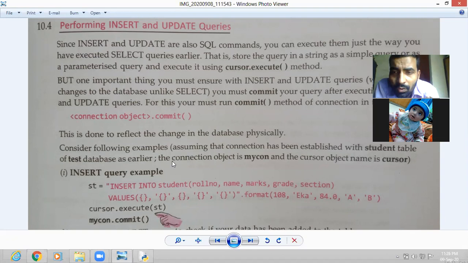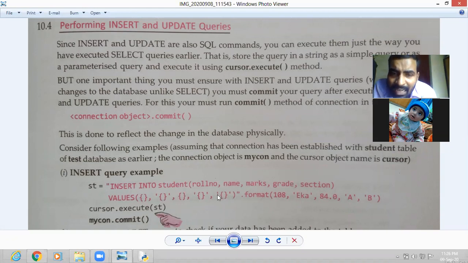As you know, the query command for inserting a record is insert into table name. Then in parentheses we write the column names in which we want to insert. After that we write values, then in parentheses the values we want. But in a Python query, instead of writing predefined values, we have to write parameters.